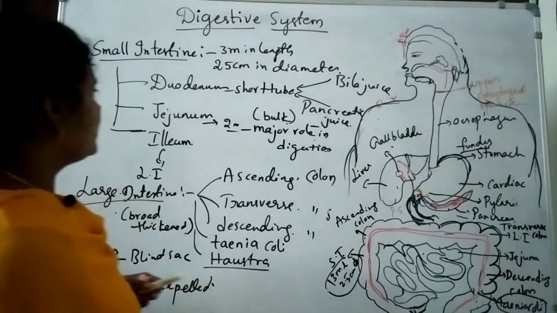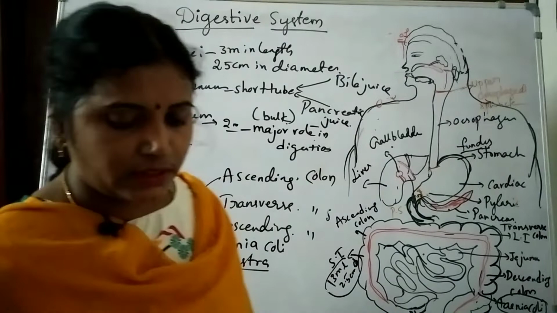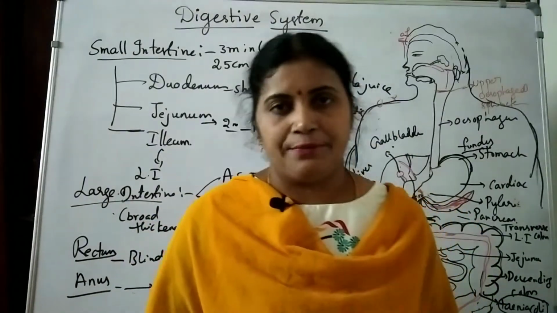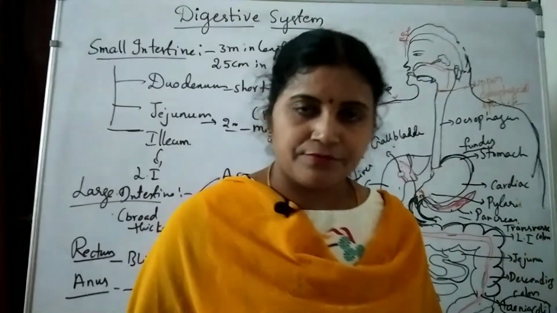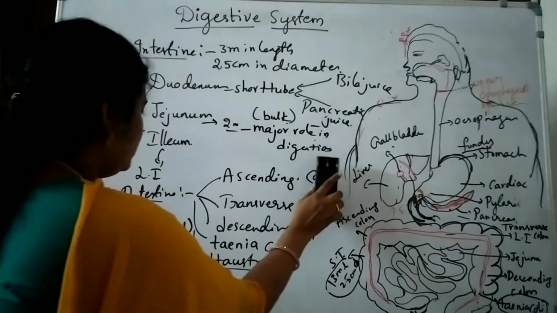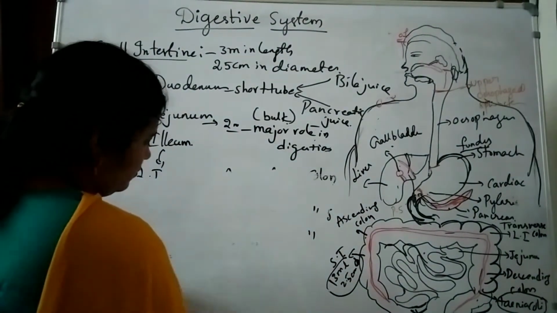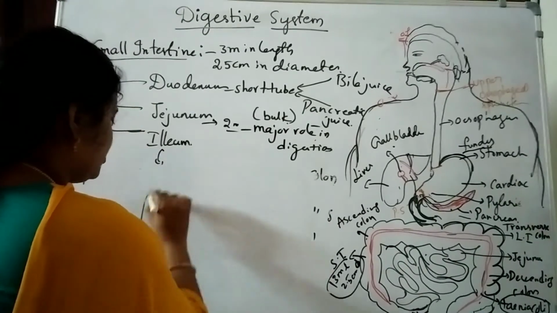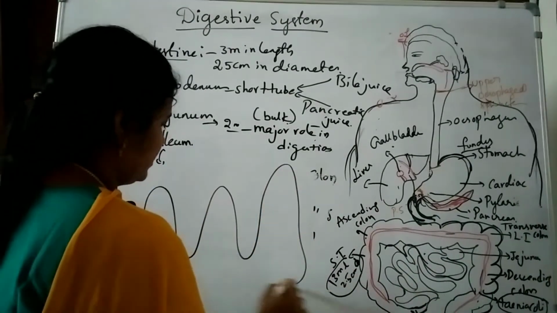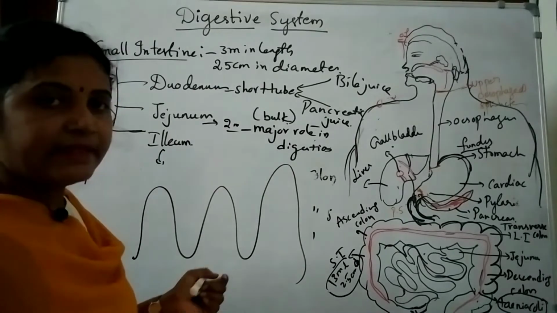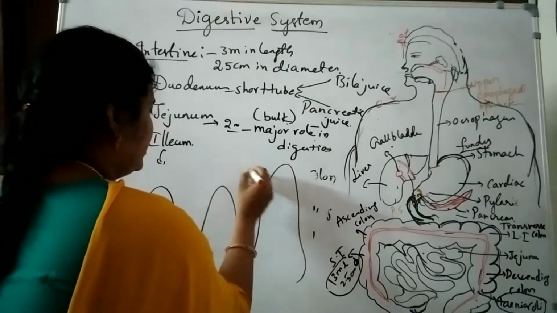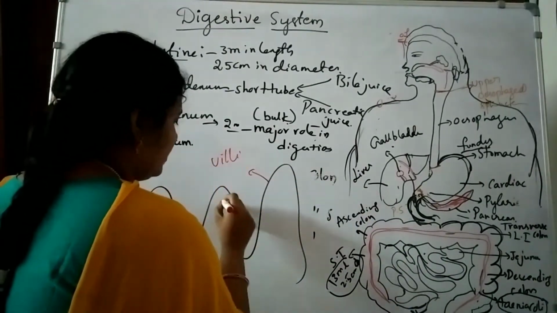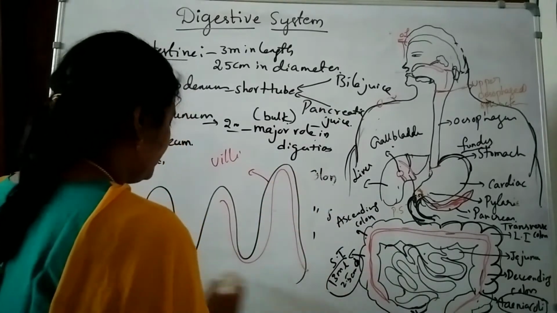In the small intestine we have to see another important structure, the villi. Villi are folded structures. Villi are also covered by the epithelial membrane.